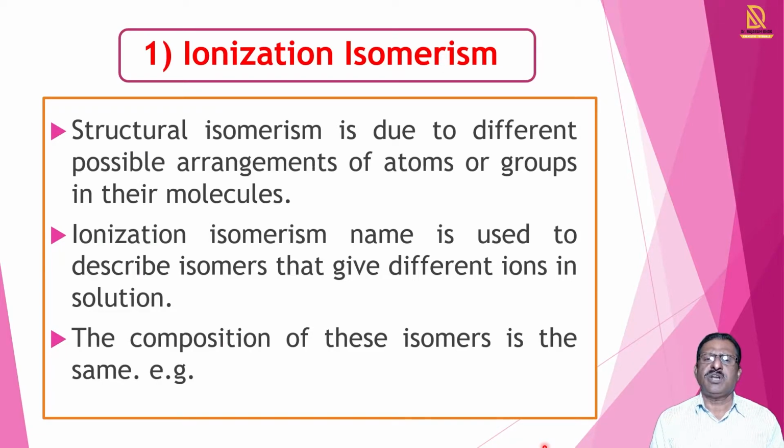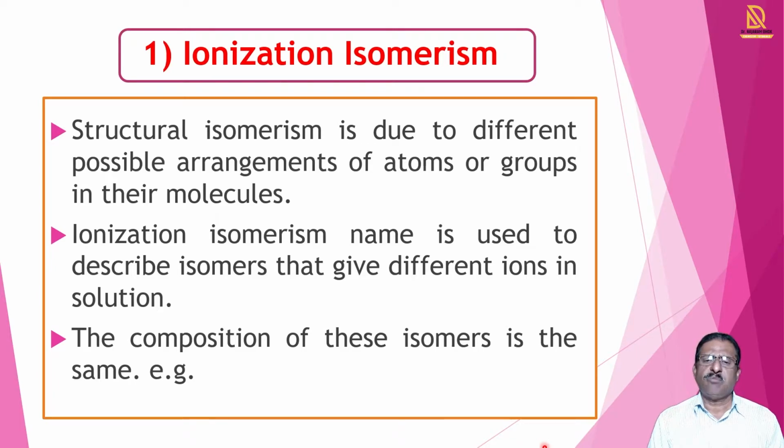In structural isomerism, the first type is ionization isomerism. We see details about ionization isomerism with suitable examples. Structural isomerism is mainly observed due to the different possible arrangements of atoms, groups, or ions in their molecules.